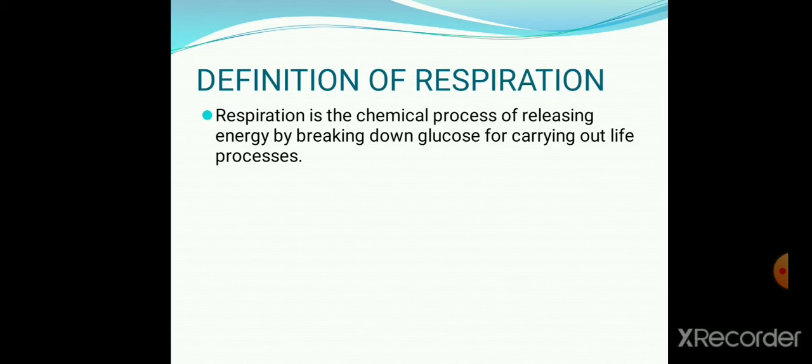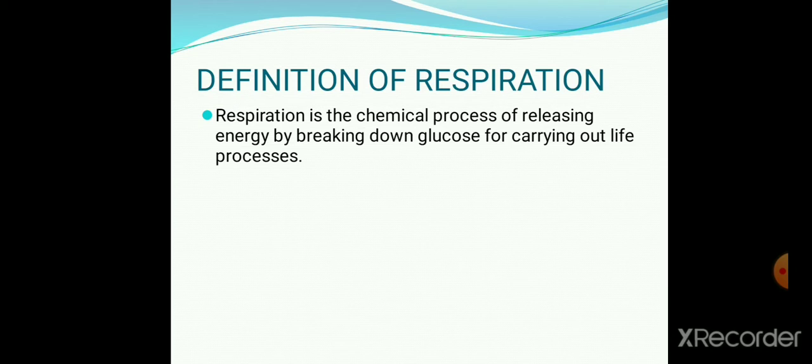The next is Krebs cycle which takes place in the mitochondria of the cell, which is a cyclic process where enzymes are required to break down the pyruvic acid, and it takes place in several steps. At the end of the reaction, carbon dioxide, water and a lot of heat is formed.